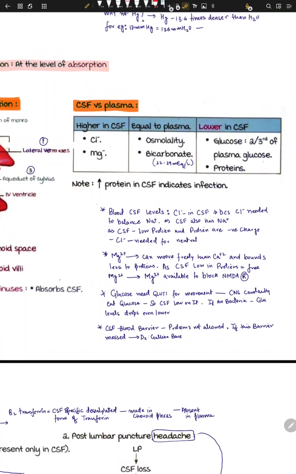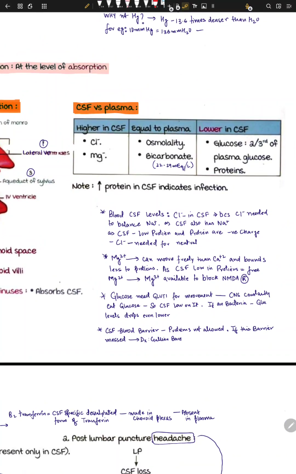Okay, let's try to compare CSF and plasma. So what is high in CSF? Chloride, Cl minus, and magnesium, Mg2+. So chloride and magnesium are higher in CSF. I'll tell you why they are higher. It's a very good logical explanation for everything.